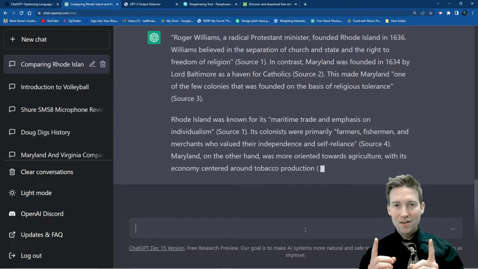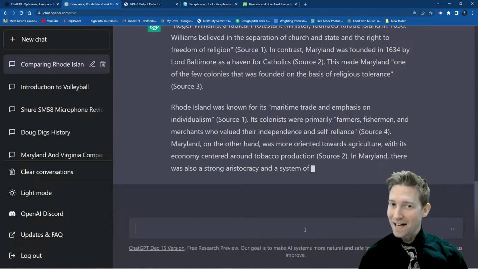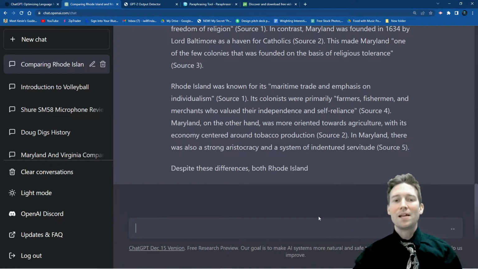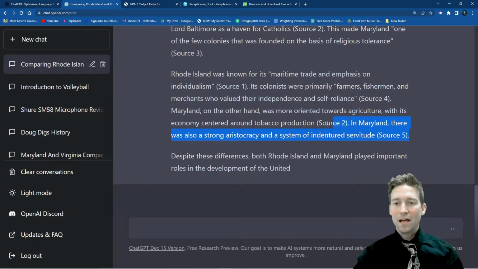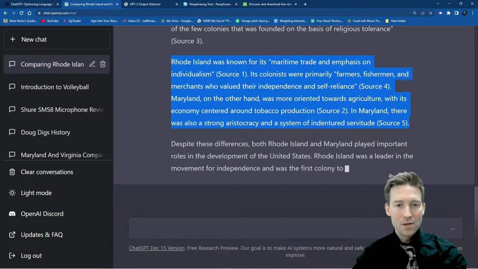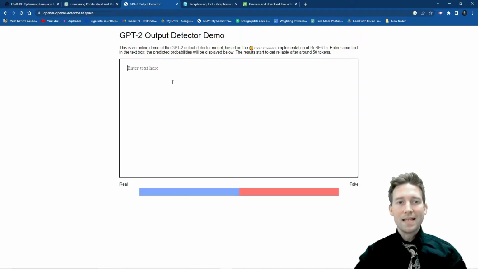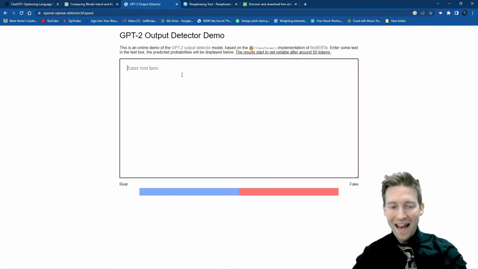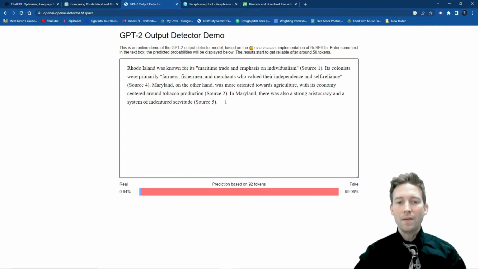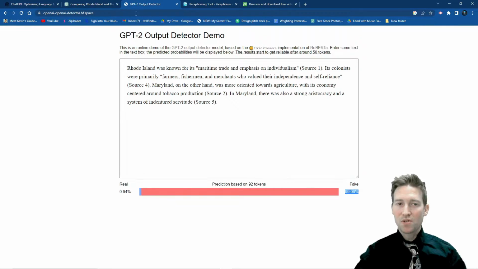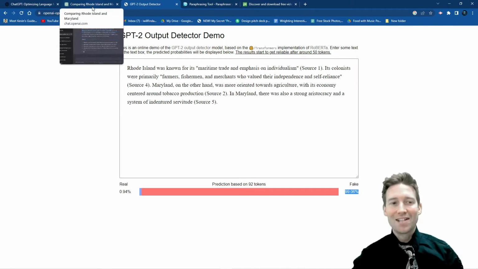Now, you might say to yourself, you might already know that there's a way to detect artificial intelligence, and yes, there is. As this finishes writing, I'm going to copy this right here. And then I'm going to go over to something called GPT-2. It's an output detector. You can find this by just searching online for an AI detector. I'm going to paste this, and of course, it's going to say it's fake. 99.06% of this is fake. It's written by artificial intelligence. So you'd be like, I gotcha.